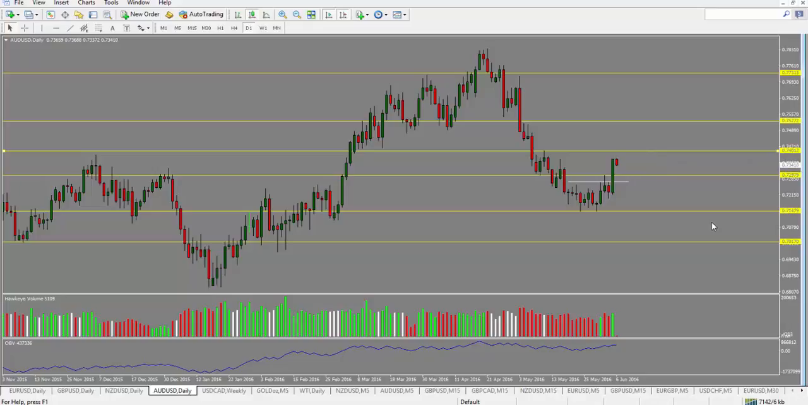Again, we have the Reserve Bank of Australia interest rate statement. They're not expected to cut interest rates at this point. However, they may be concerned about the strength of the currency, and as a result, they may try to push the currency down with their comments. So we'll be watching out for that.